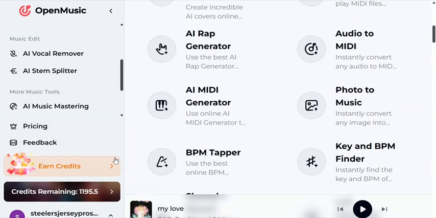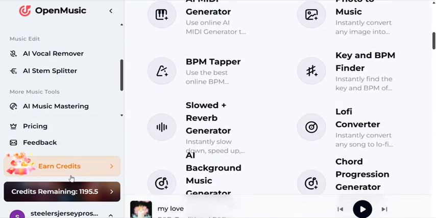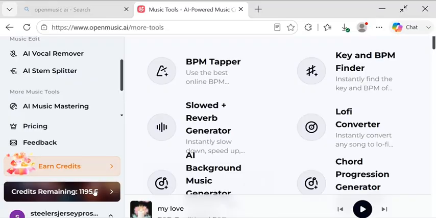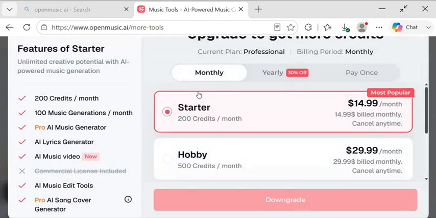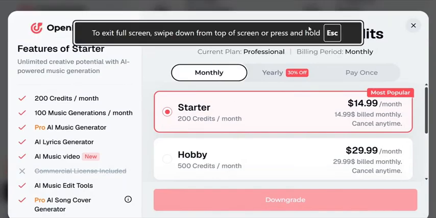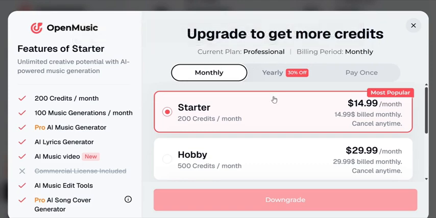So now, before you tell me you want to generate music on this platform, you want to use it, they are telling you to pay. Let me explain one thing to you. On this platform, before you can be able to generate music, you need to upgrade your package. Right now, this is what I'm using, 1 month subscription.